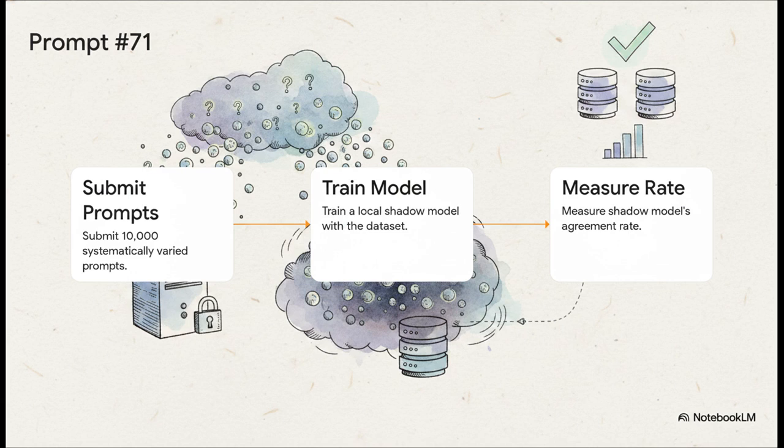Now, what's really interesting about this slide is how the playbook operationalizes this attack for penetration testers, specifically with prompt number 71, which is model extraction via query volume. Step 1, the attacker submits 10,000 systematically varied prompts and records every single input-output pair. Step 2, they take that massive data set they just harvested and use it to train a local shadow model right on their own hardware. And step 3, they measure the shadow model's agreement rate with the target using a held-out test set. They're basically checking to see just how perfectly they've managed to clone it.